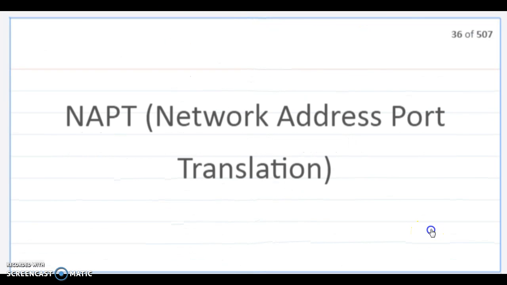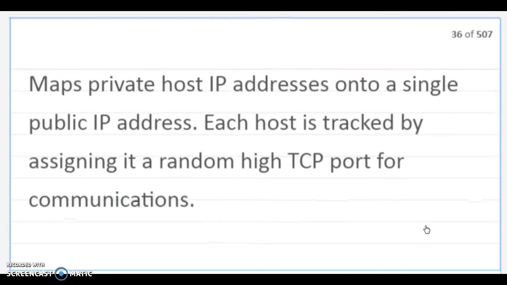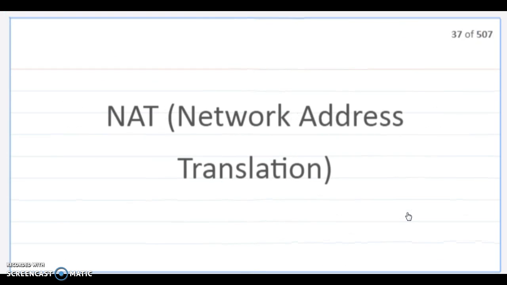Network address port translation. Maps private host IP addresses onto a single public IP address. Each host is tracked by assigning a random high TCP port for communications.